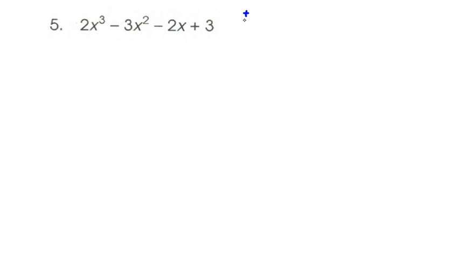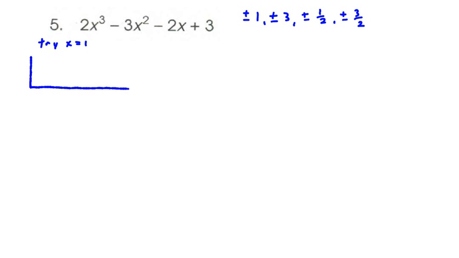we're going to have plus or minus the factors of 3, which is going to be plus or minus 1, plus or minus 3, and then also because we have a coefficient different than 1, we're also going to have plus or minus 1/2, and also possibly plus or minus 3/2. So that gives us different possibilities for zeros. Okay, we're going to do the same process here. Start, we're going to try x is equal to 1, and our last one, we just happened to hit pay dirt on the first one.